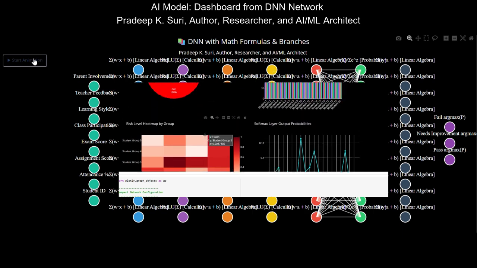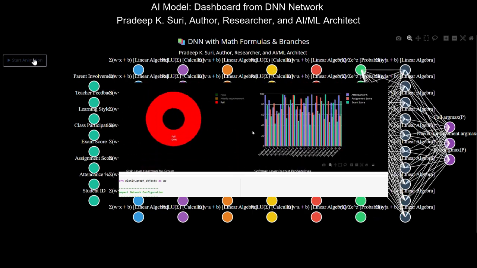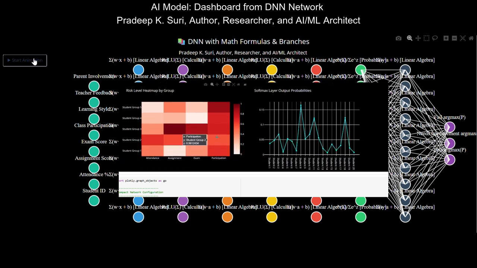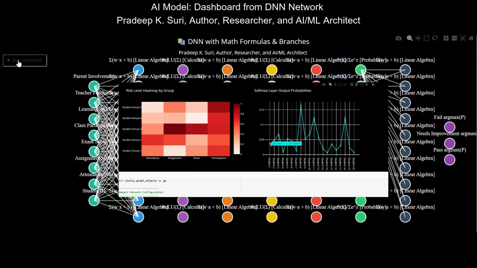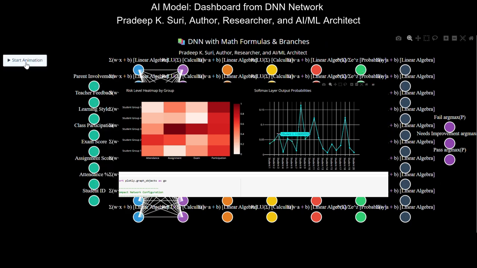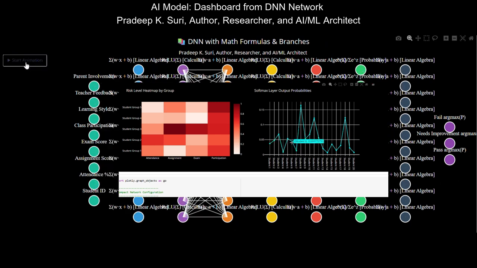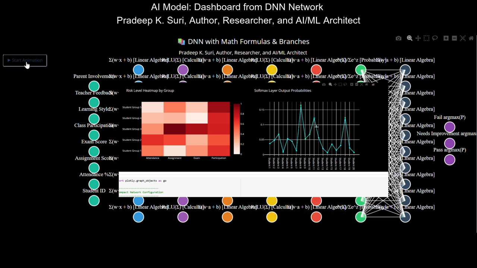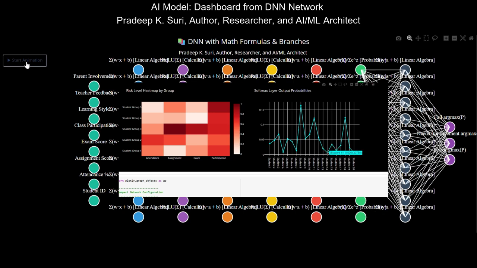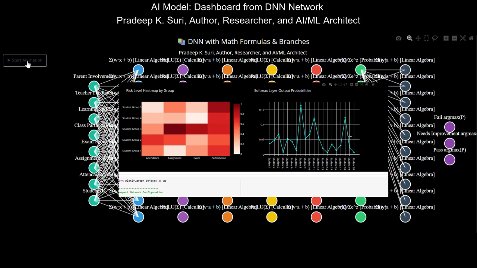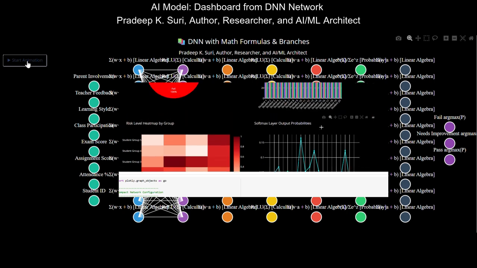2. Student performance comparison. This is a bar chart comparing individual student performance across 3 key metrics. Attendance percent indicates student engagement and presence in learning activities. Assignment score reflects understanding and application of concepts through coursework. Exam score measures overall comprehension and retention of learned material. Each set of bars represents a specific student, student 1 to student 20.